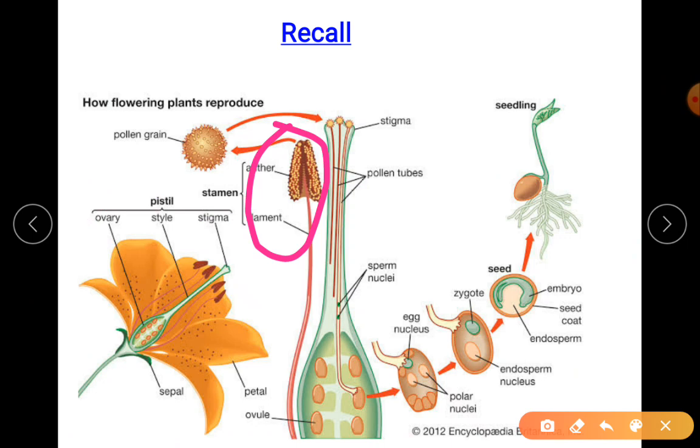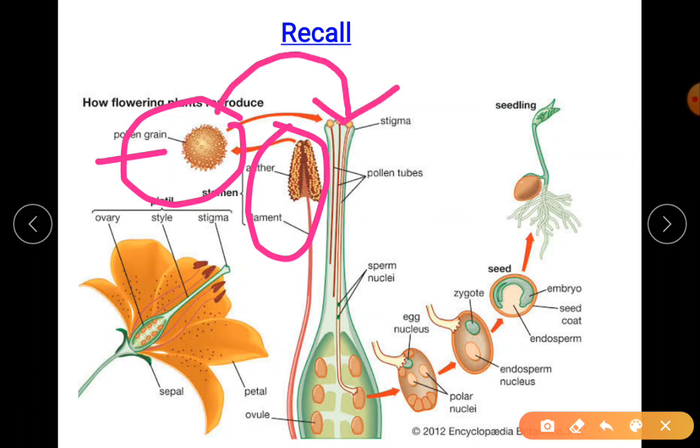So that is your anther, the whole stamen, and within the anther the microsporangium. The microsporangium produces microspores which later develop into the male gametophyte called pollen grain, and this pollen grain will be transferred onto the stigma, and this process of transfer is your pollination.